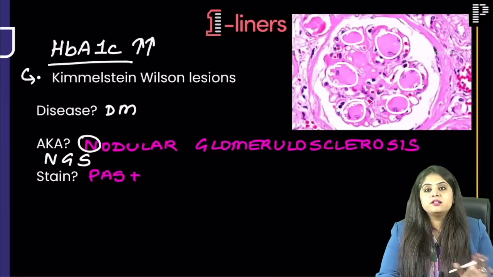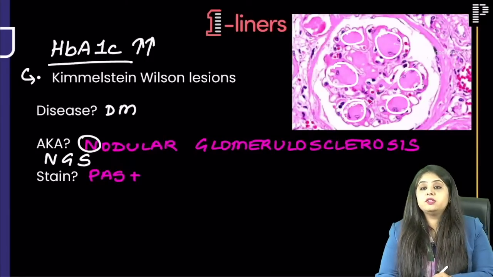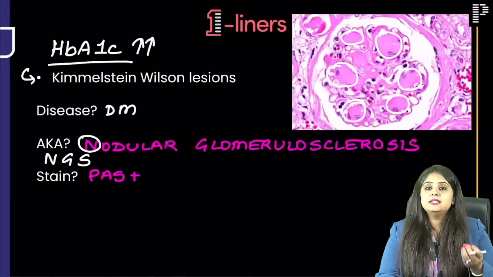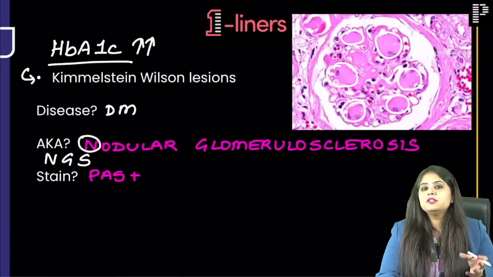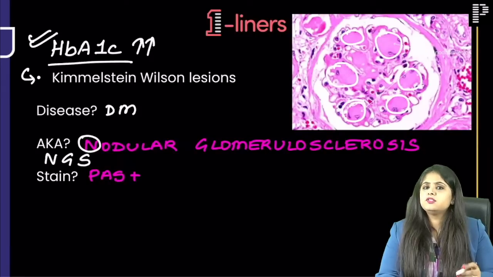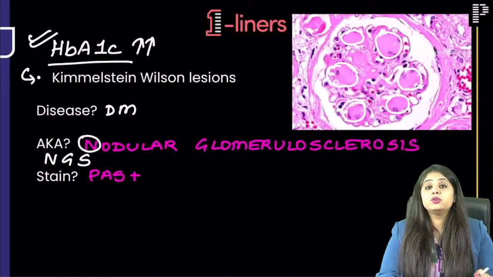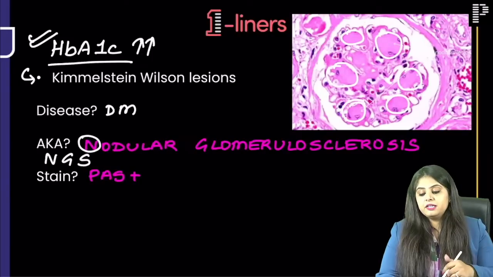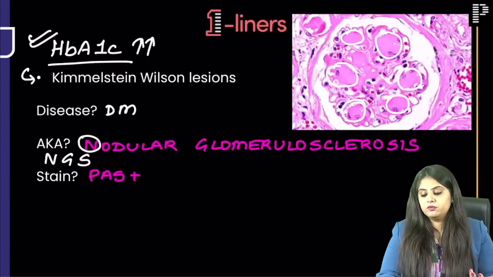Don't worry, no one is going to give you this picture as a spotter. If you don't see this picture and you can't understand anything, read the history. They will say there is a diabetic, or they will not use the word diabetic, they will give you a hint of diabetes. Either they will say there is HbA1c which is 10%, 11%, totally uncontrolled, or they will say there is glucose coming in the urine. So you will get a hint of diabetes, and then of course this is something that you will mark.